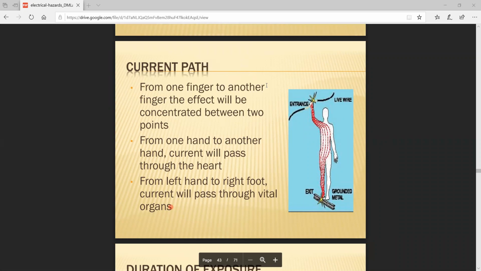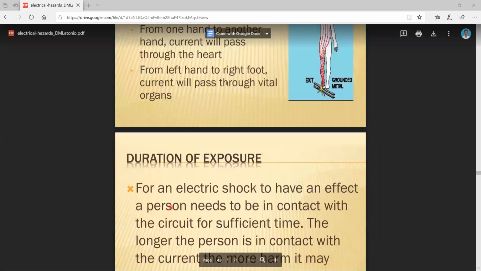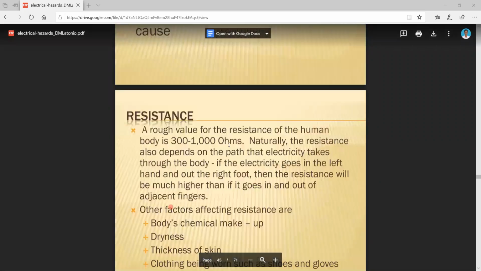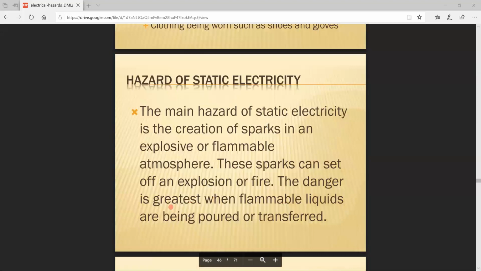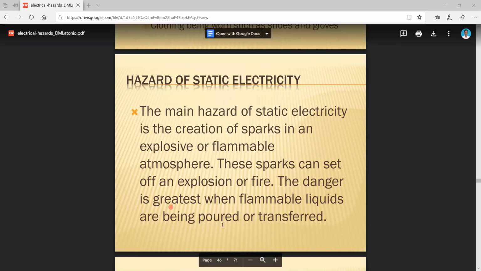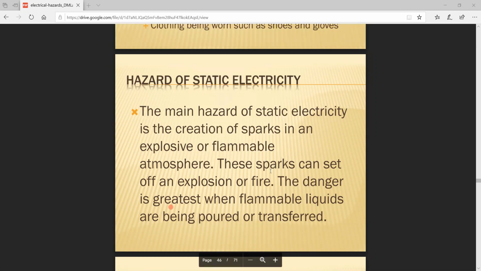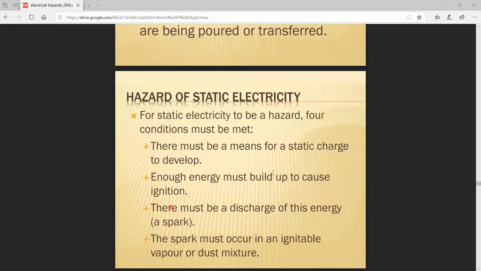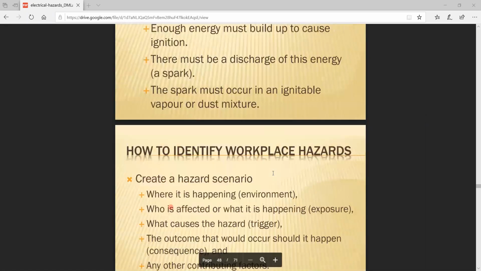See that. The next one is nothing but duration of exposure. So you know the duration and then resistance of the body, hazards of static electricity. So what is the hazard of static electricity? It means static electricity creates sparks in an explosive or flammable atmosphere. These sparks can set off an explosion or fire, which is the greatest danger. Hazards of static electricity.